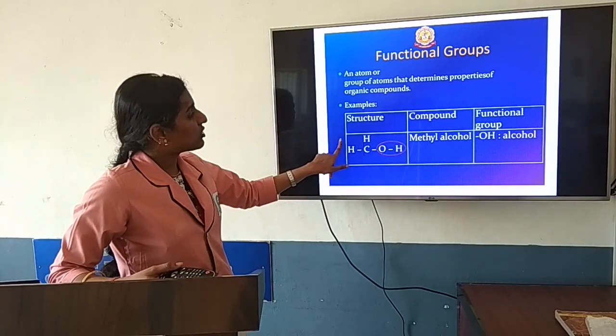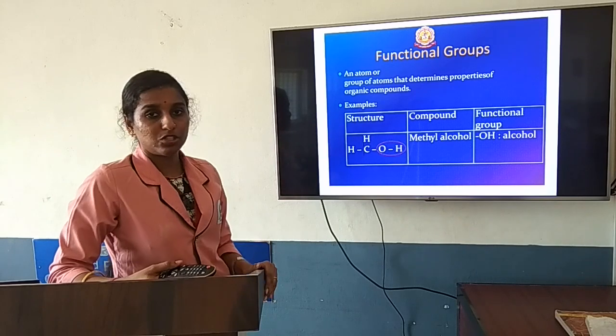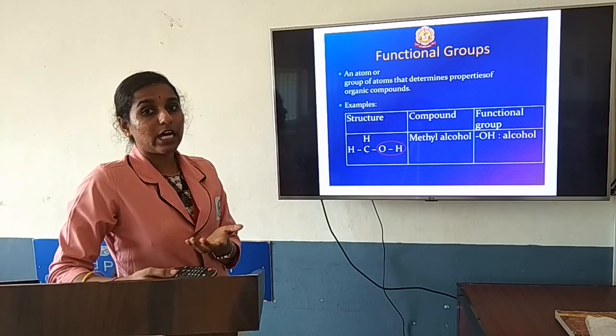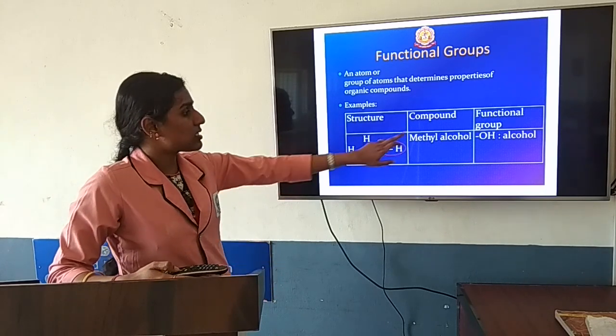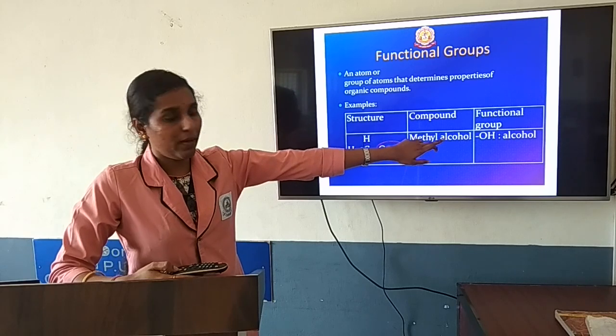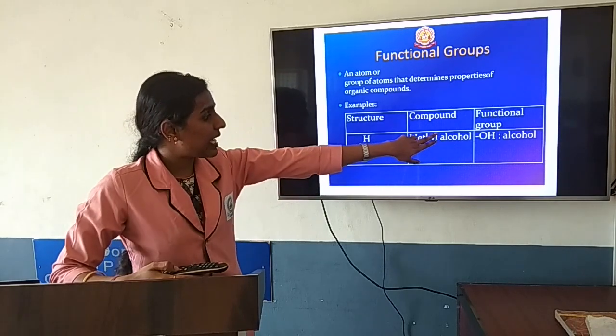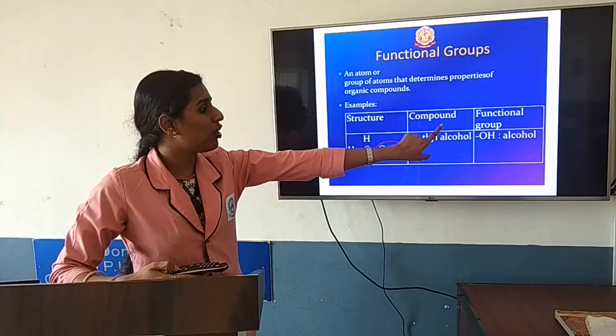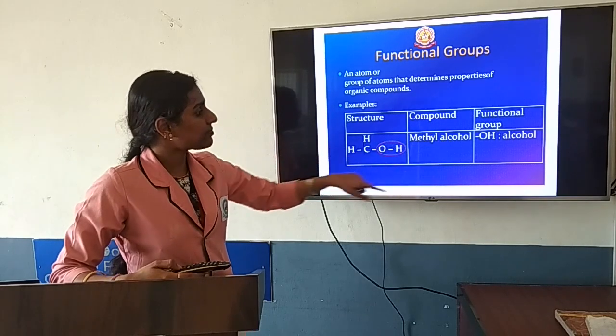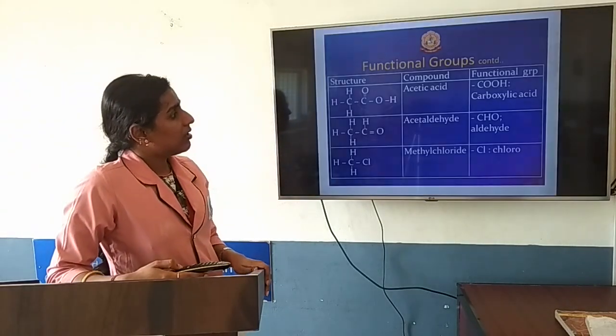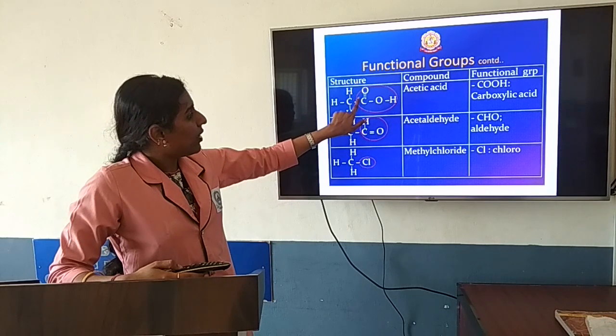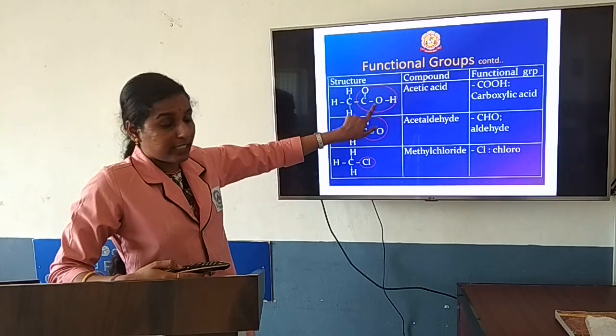Based on the structures, you have learned some of the functional groups. One is the alcoholic group: if one hydrogen is replaced by OH, you call it alcohol.